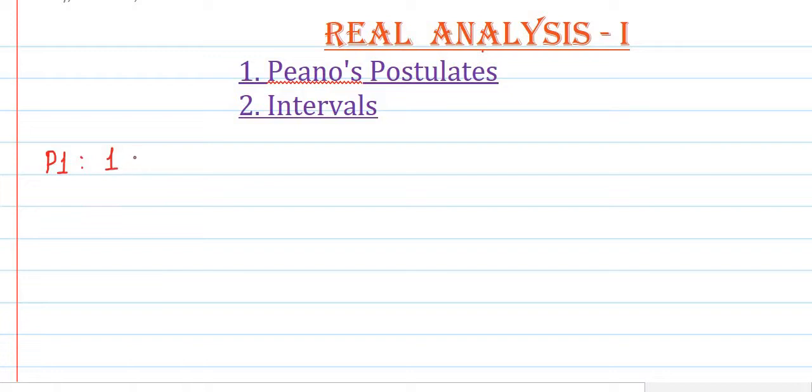If the set of natural numbers is denoted by capital N, then obviously the set of natural numbers contains 1.